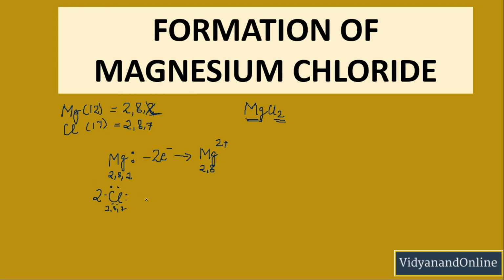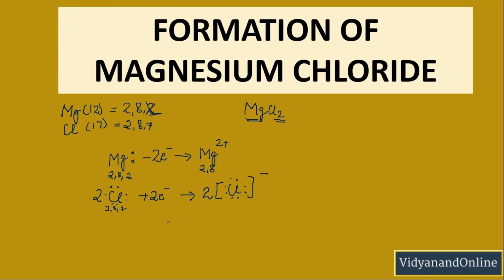And these 2 chlorine atoms will accept the 2 electrons from magnesium in order to obtain the noble gas configuration, and thus it comes out to be twice Cl, having 8 electrons in the outermost shell and a negative charge. Okay, so this is the chlorine anion.